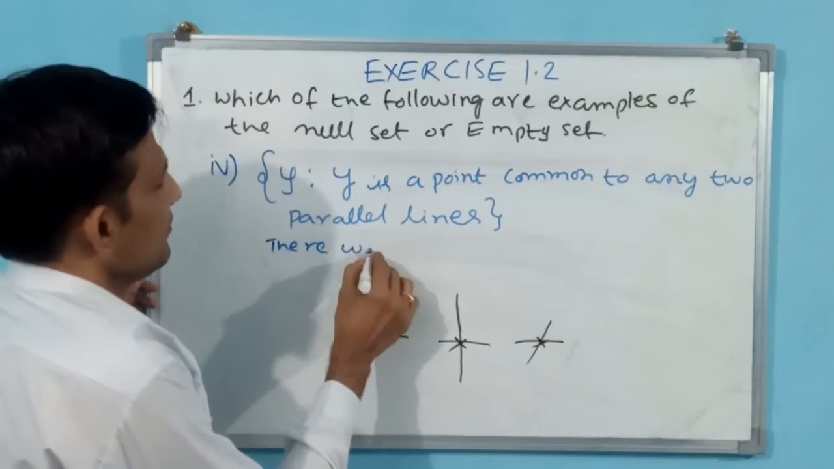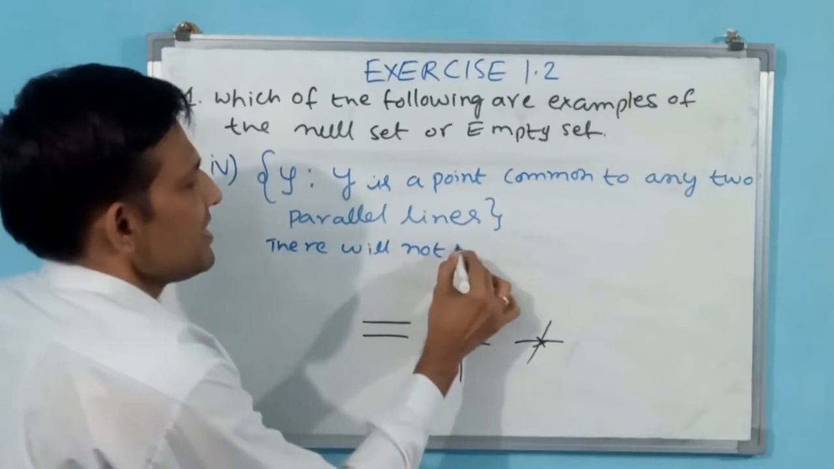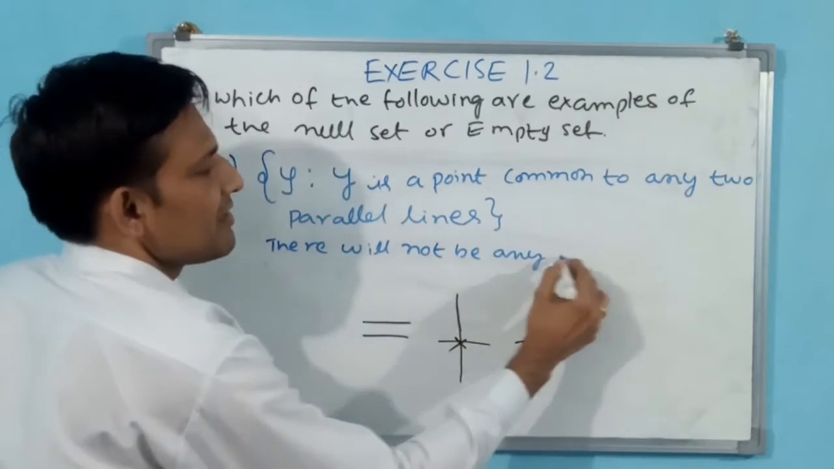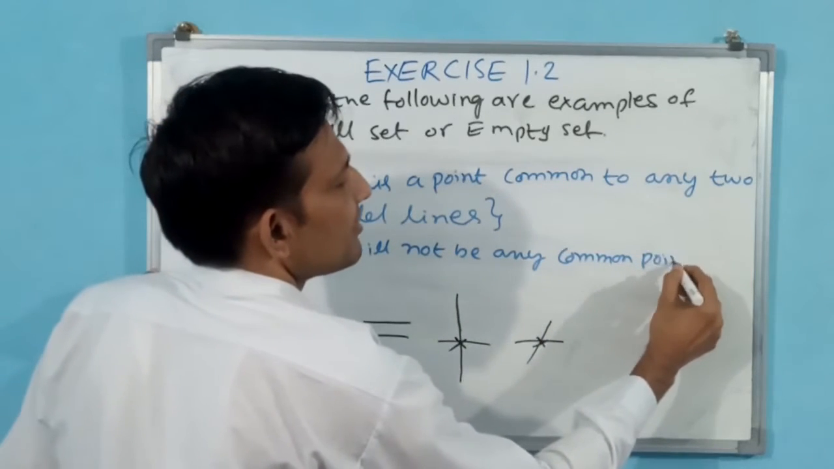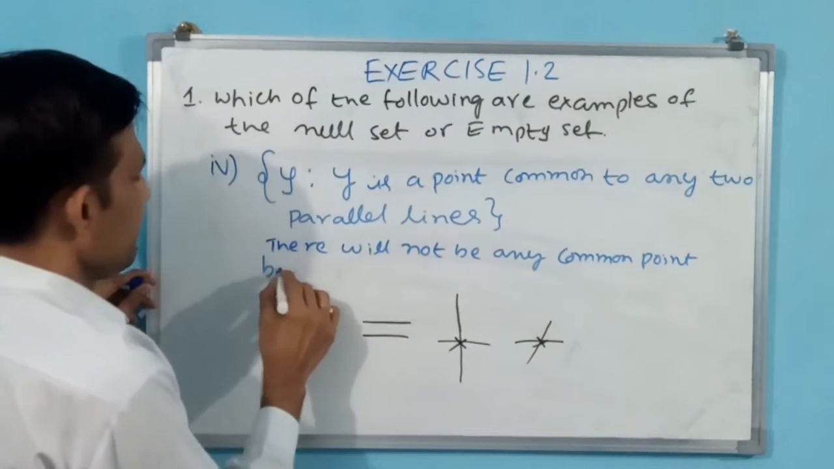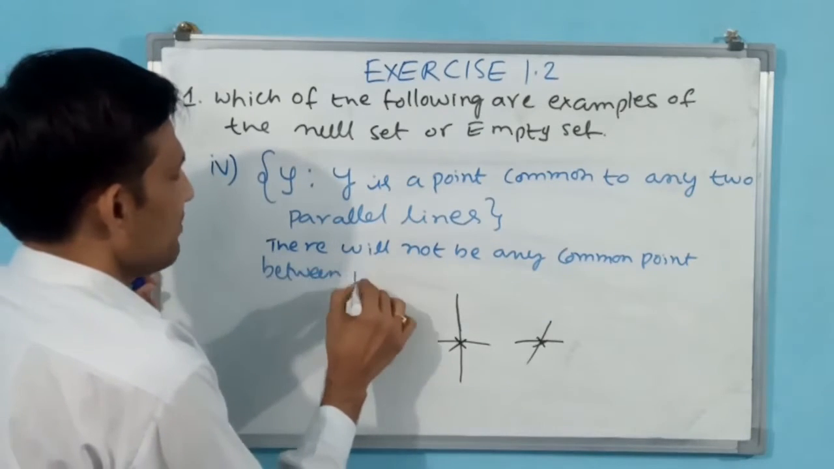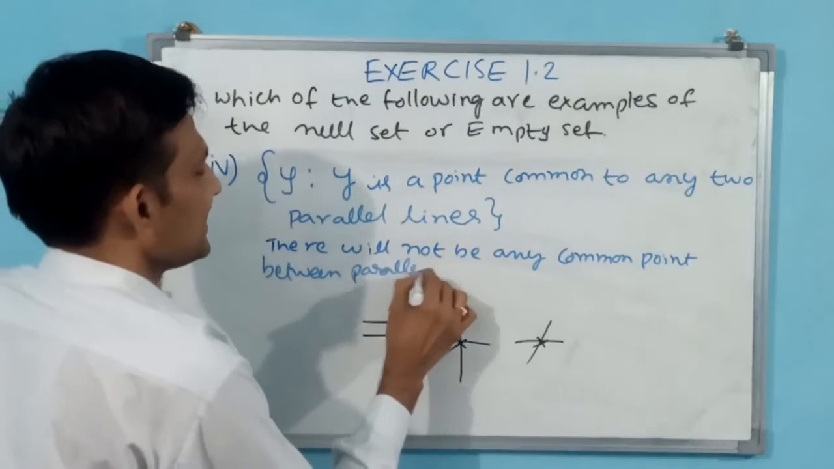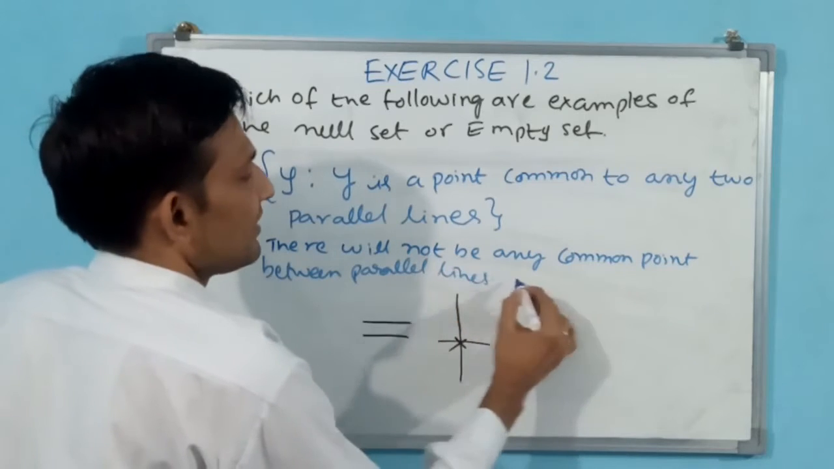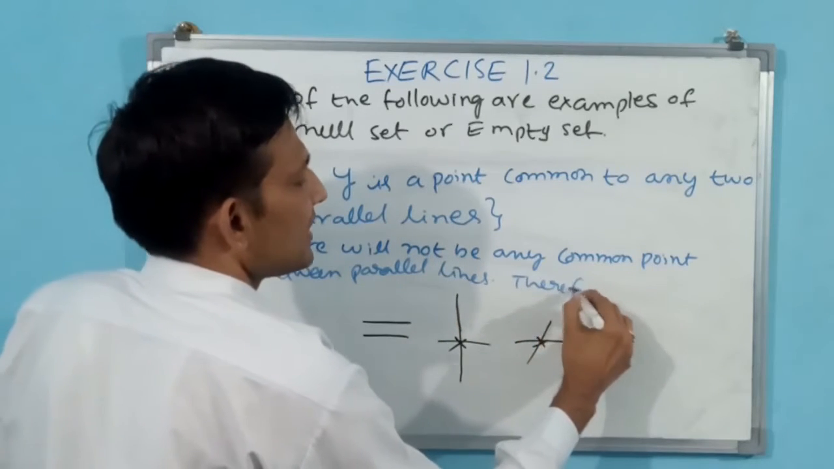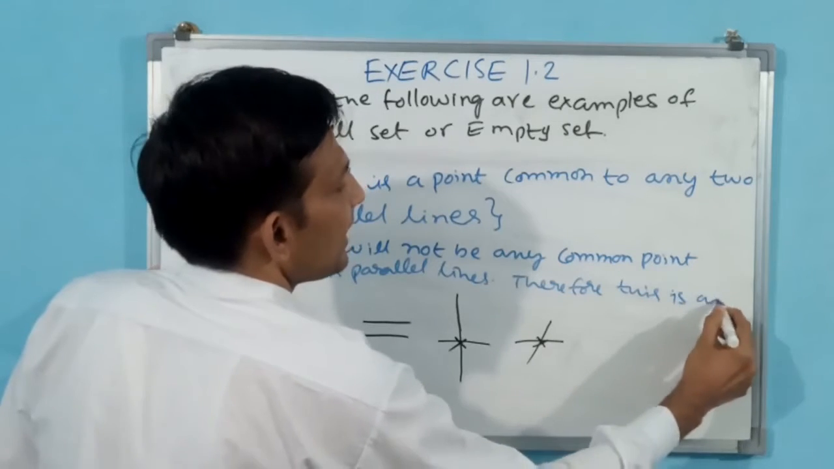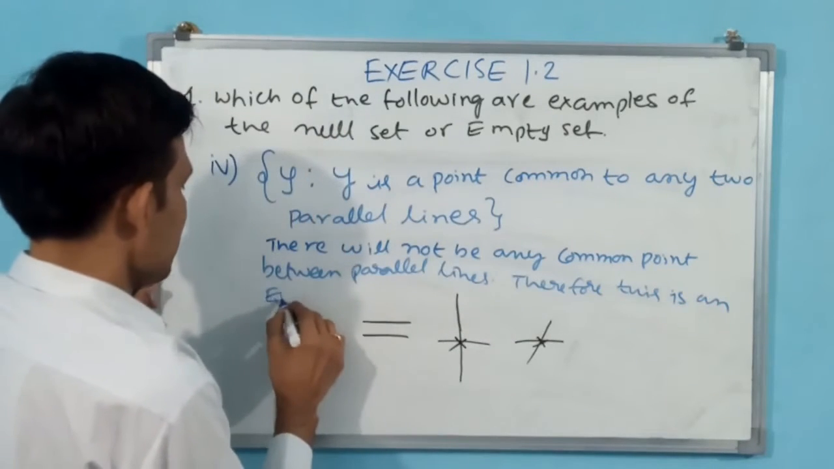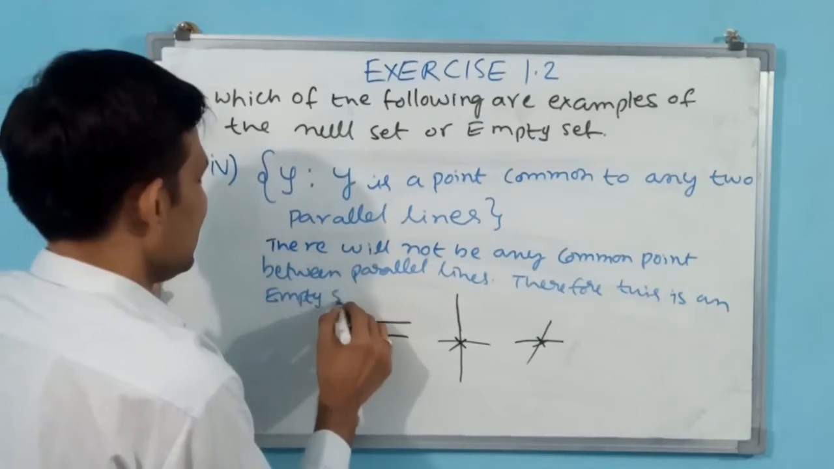There will not be any common point between parallel lines. Therefore, this is an empty set.